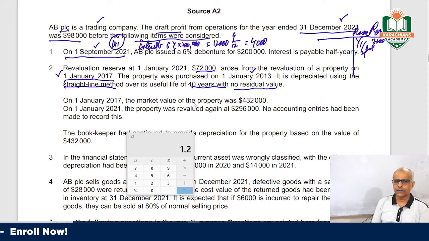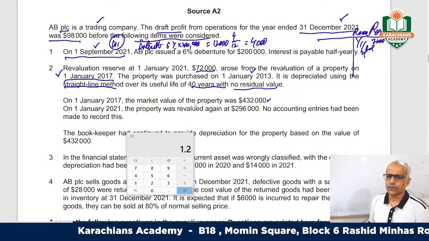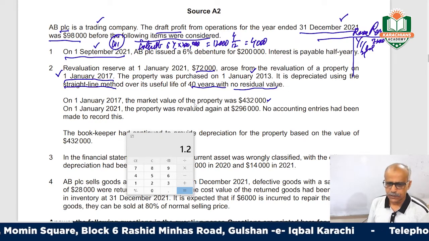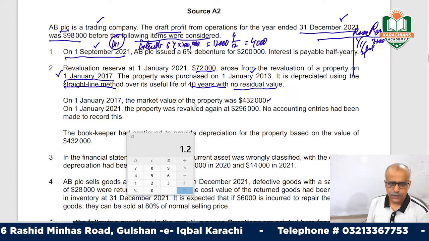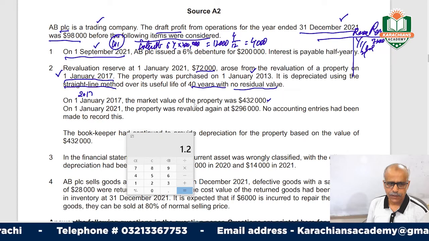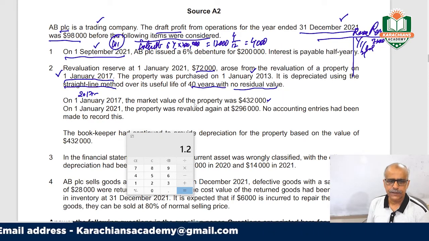On 1st January 2017, the market value of the property was 432,000. Clear? So this was the revalued amount.